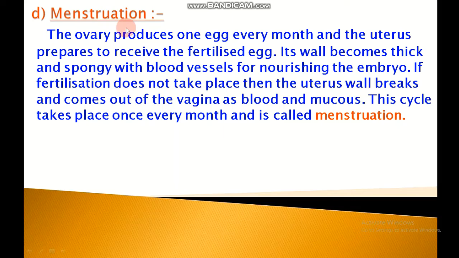Menstruation. The ovary produces one egg every month and the uterus prepares to receive the fertilized egg. Its wall becomes thick and spongy with blood vessels for nourishing the embryo. If fertilization doesn't take place, then the uterus wall breaks and comes out of the vagina as blood and mucus. This cycle takes place once every month and is called menstruation.